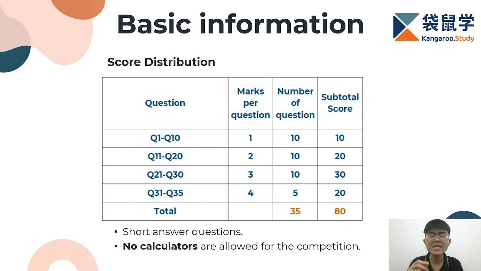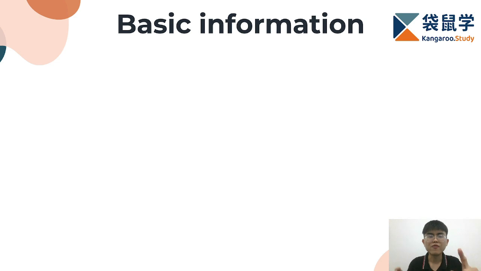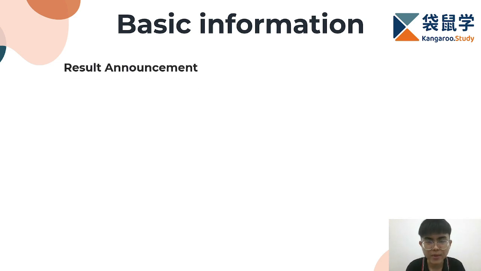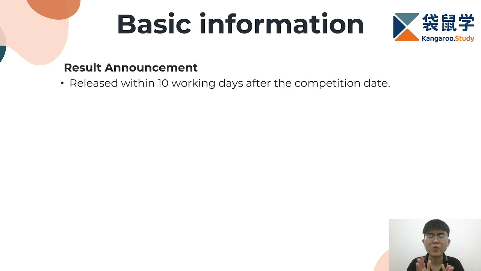So now, understanding the scoring is the key. But the real excitement comes with the recognition of the achievement. Now, let's talk about the rewards and how NMOS celebrates the success of the participants and the schools. The results of this competition are typically released within 10 working days after the competition date. So now, what rewards can the children get from the competition?